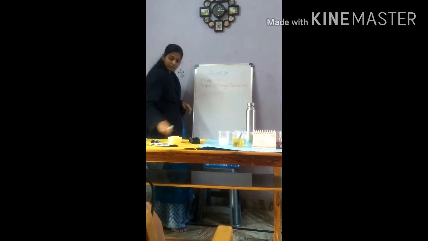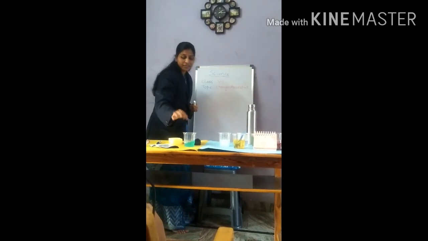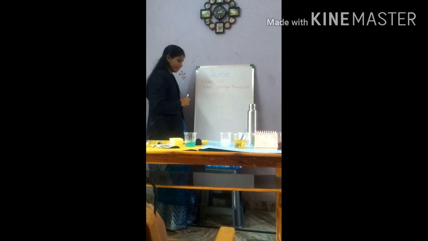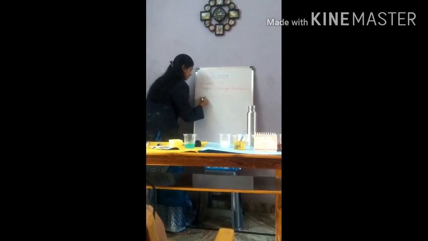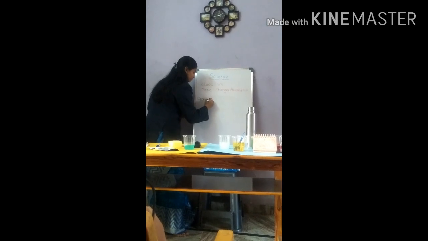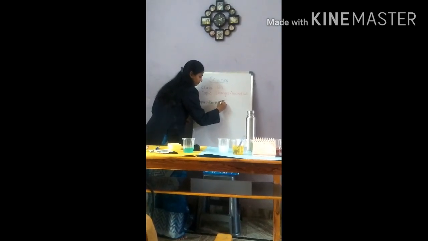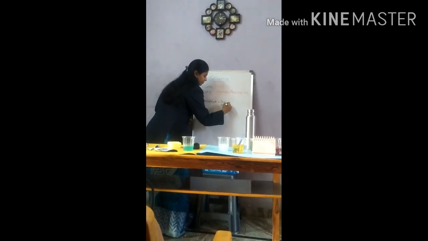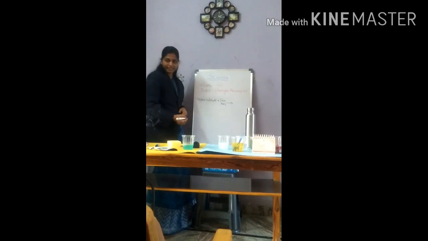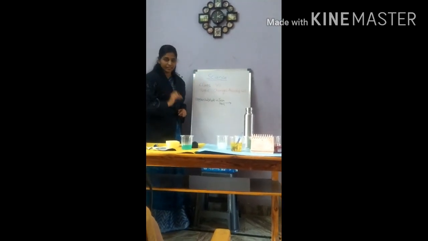So here in the experiment, I have added an iron nail to copper sulfate. The reaction takes place between copper sulfate and the iron nail.